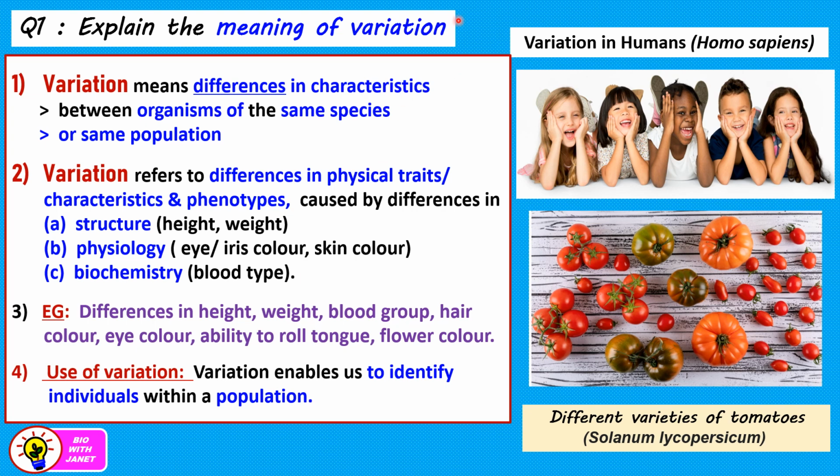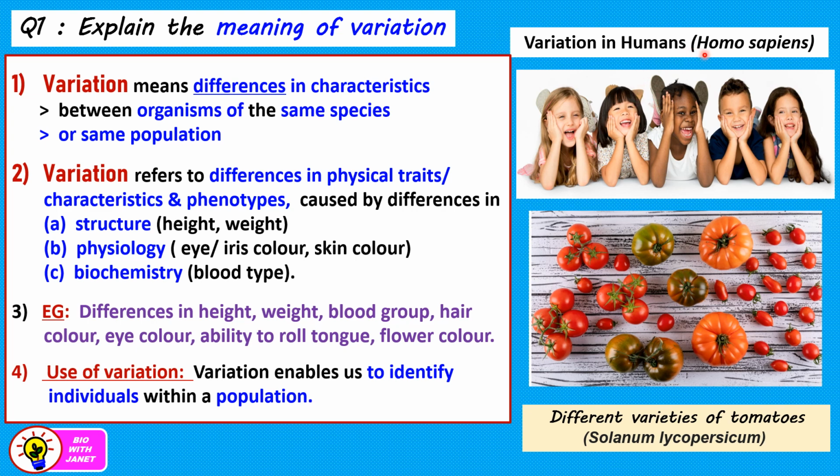So our first learning standard and question here is explain the meaning of variation. So variation is defined as the differences in characteristics or traits between organisms of the same species or of the same population. So if they are from the same population, they are of the same species, all right? So examples are, for example here, variation in humans. So when we discuss variation, we are comparing organisms of the same species, right?